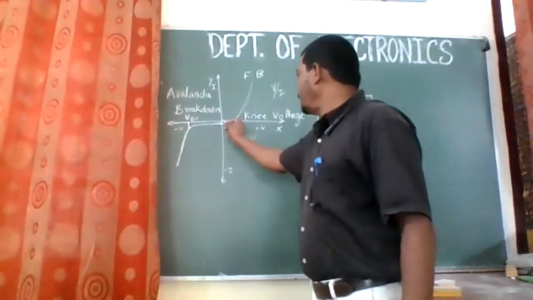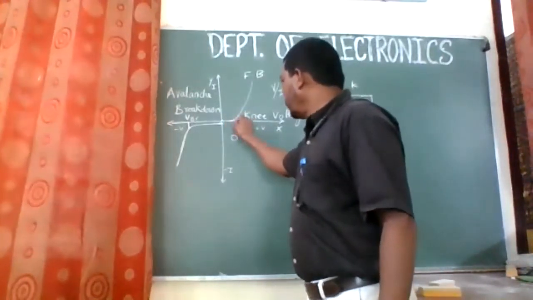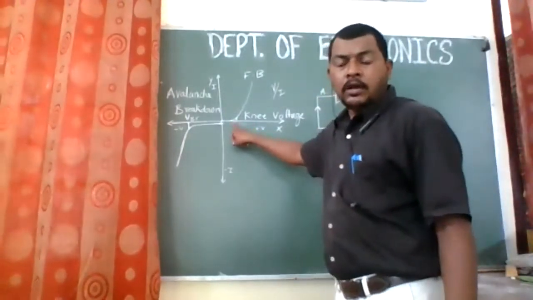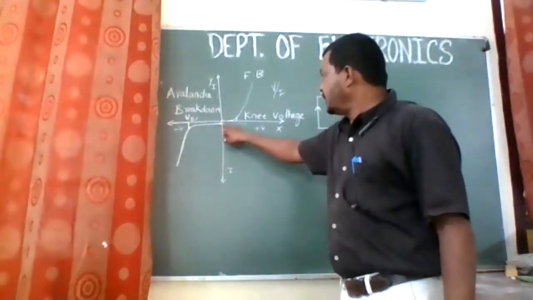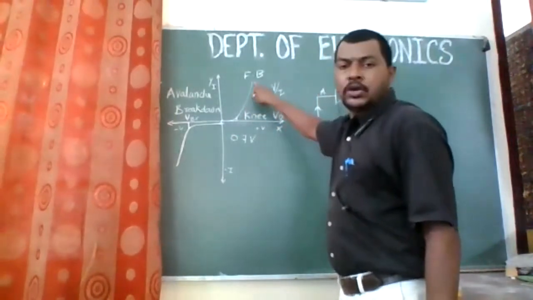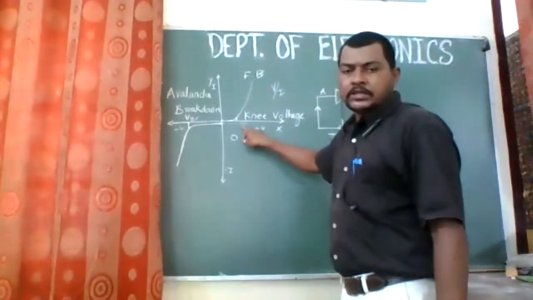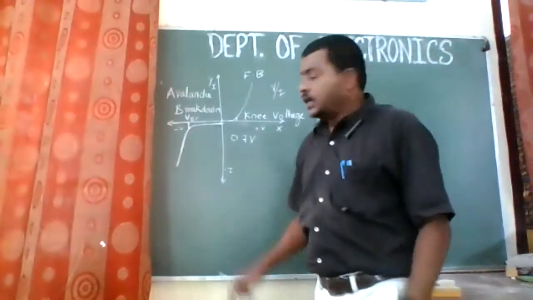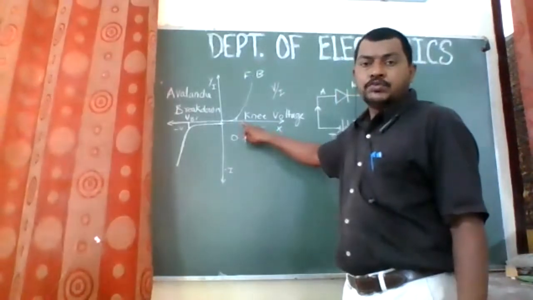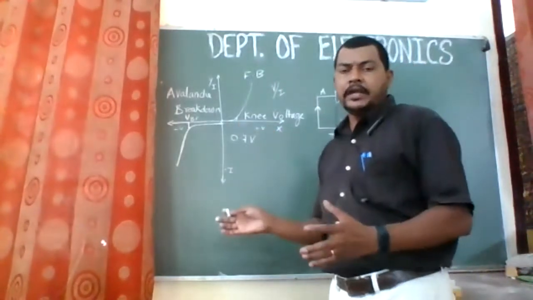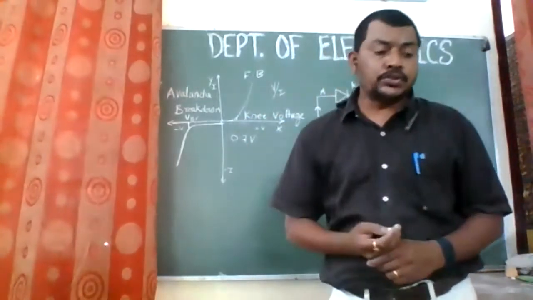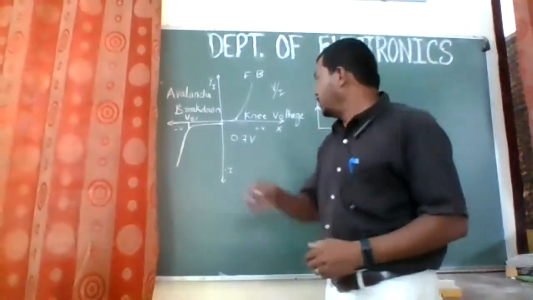But as soon as it reaches 0.7 volts, now the current starts flowing through the diode, keeping the voltage constant. If you go on increasing the voltage, the current will start increasing rapidly, and the voltage will remain constant at around 0.7 or 0.8 volts, right? So this is the forward bias characteristics, and these 3 points you are expected to write on this forward bias.